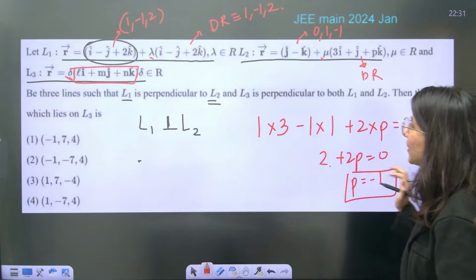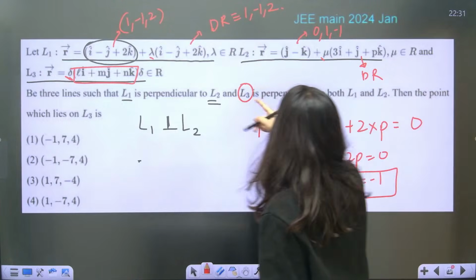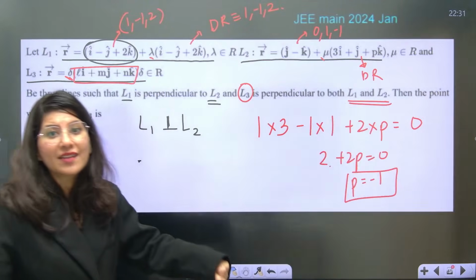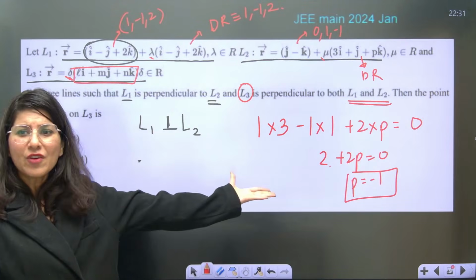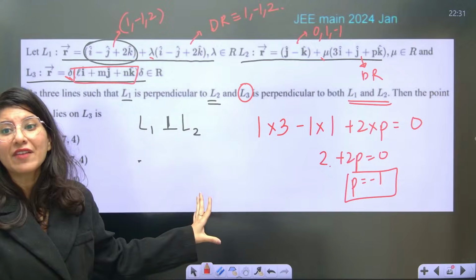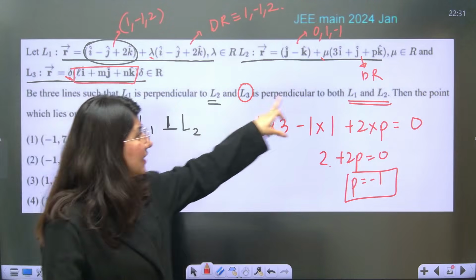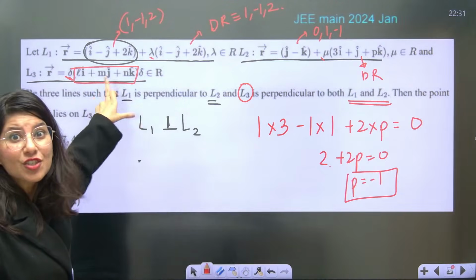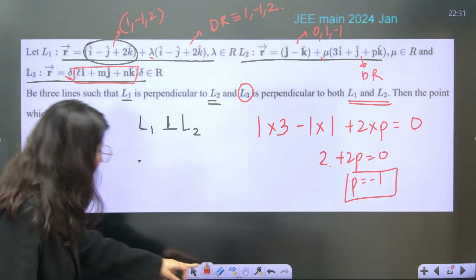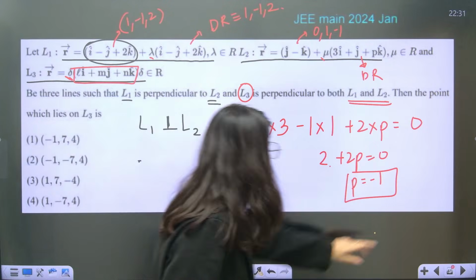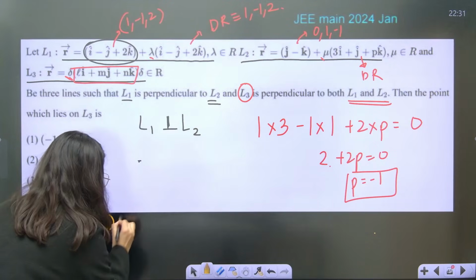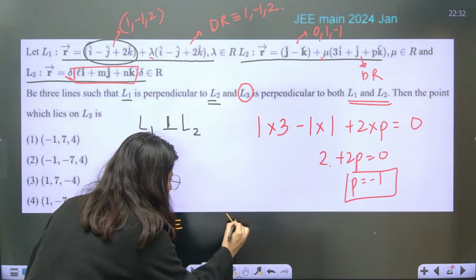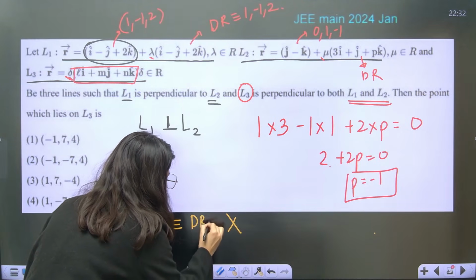L1 is perpendicular to L2. Now L3 is perpendicular to both L1 and L2. This is the format, guys. The earlier part we have already done; this is the new thing we have to learn. A line L3 is perpendicular to both L1 and L2, and mind it, its direction ratios are missing. So to calculate the DR of line 3, the DR of L3 will be given by the cross product of the DR of L1 and the DR of L2.